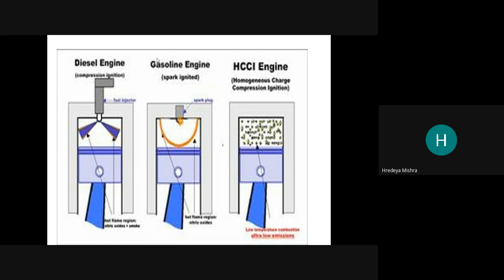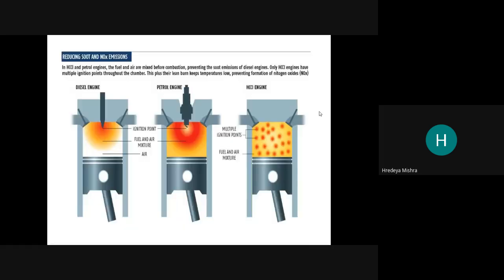Now here, homogeneous charge compression ignition system, HCCI. This is a different way, and we are going to discuss them one by one.